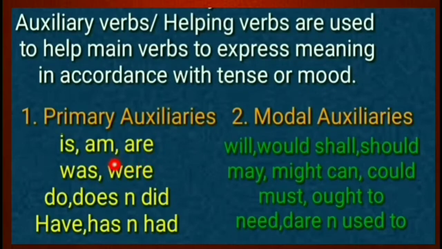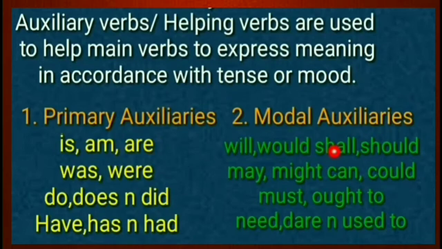Primary auxiliaries are is, am, are, was, were. It means these are to-be verbs. Here, do, does and did are to-do verbs. And have, has and had are to-have verbs. So these are called primary helping verbs or primary auxiliary verbs.